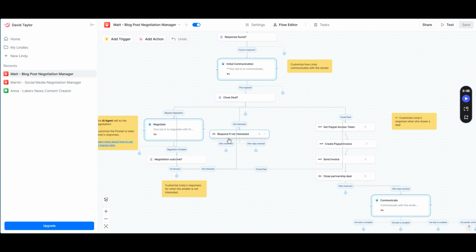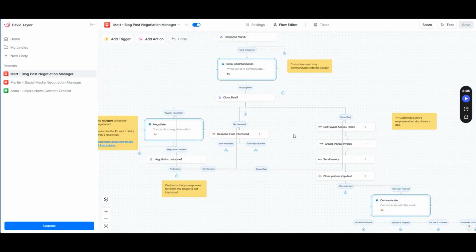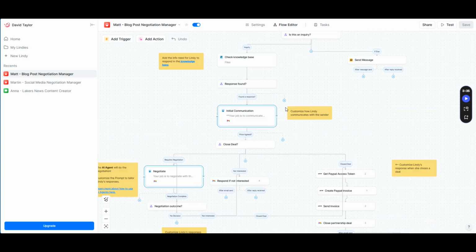I want to talk to you guys about this platform that I've been checking out for a while, but never really got the chance to really use it. I finally started using it, and it is pretty amazing. Now, the name of this platform is Lindy, and the link to this one will be in the description. Essentially, Lindys are AI agents that you can code to pretty much do anything. They can interact with different services. You can have agents that work for Lindys. You can have Lindys talk to other Lindys. You can have agents within the workflow of Lindys.